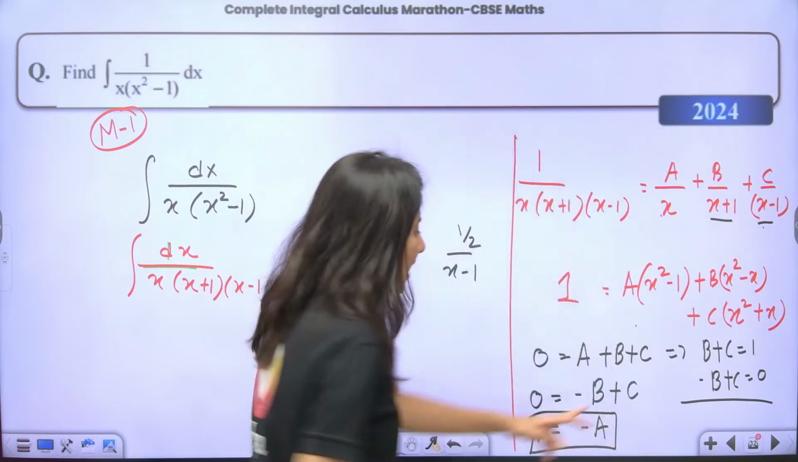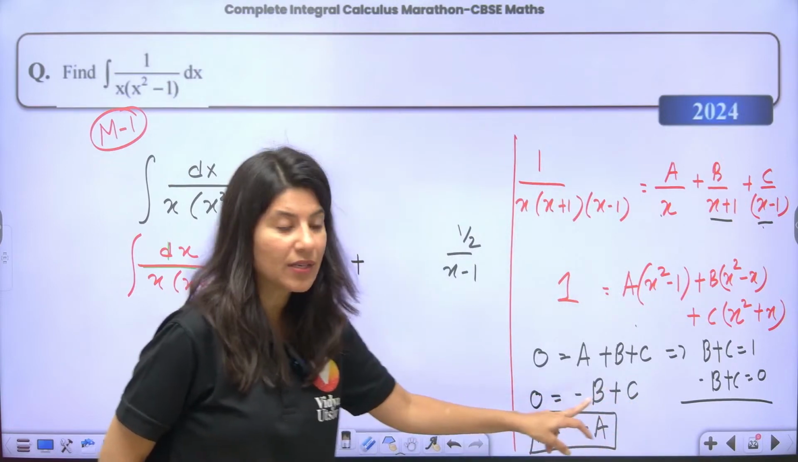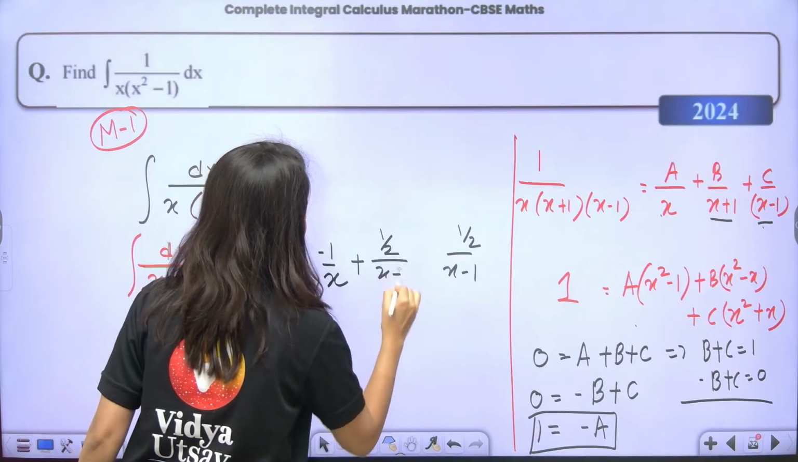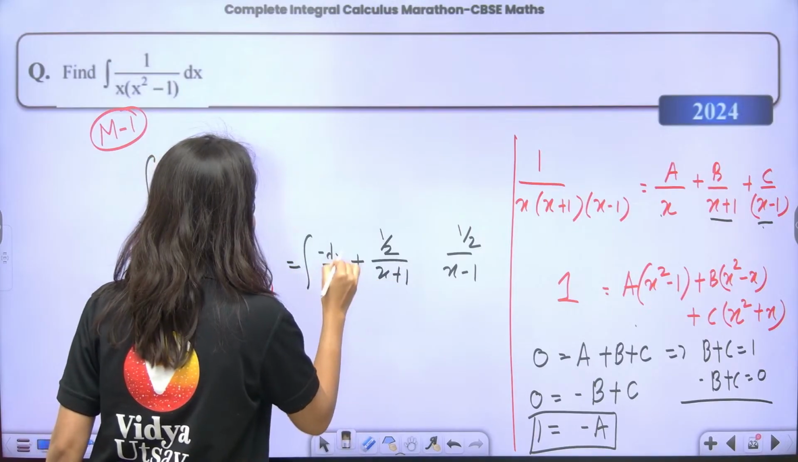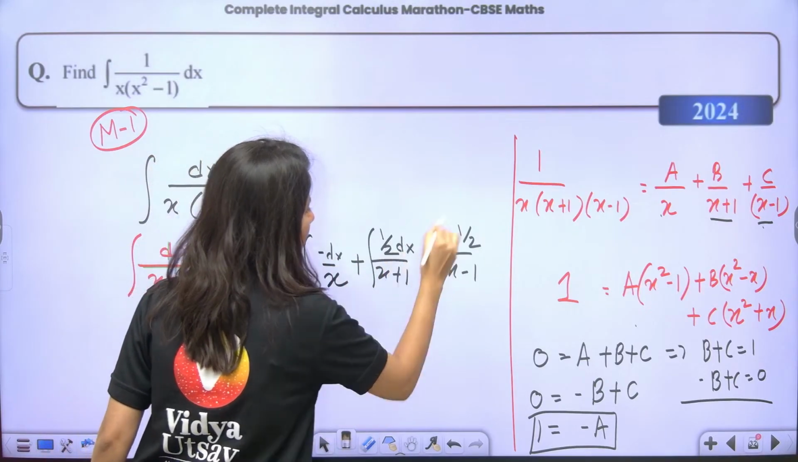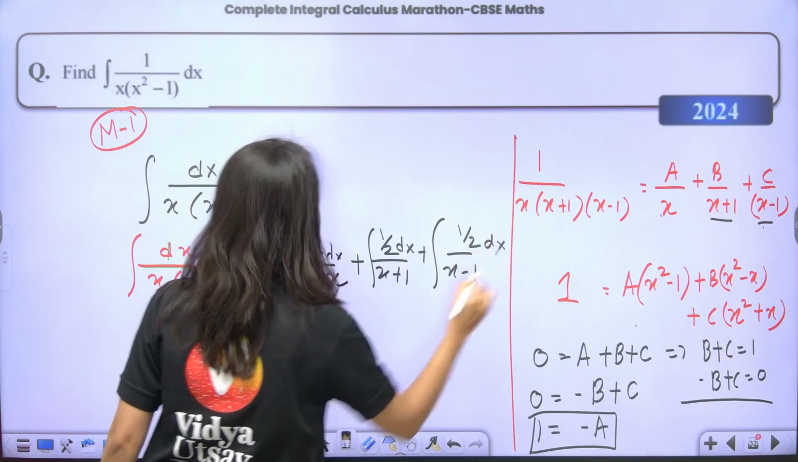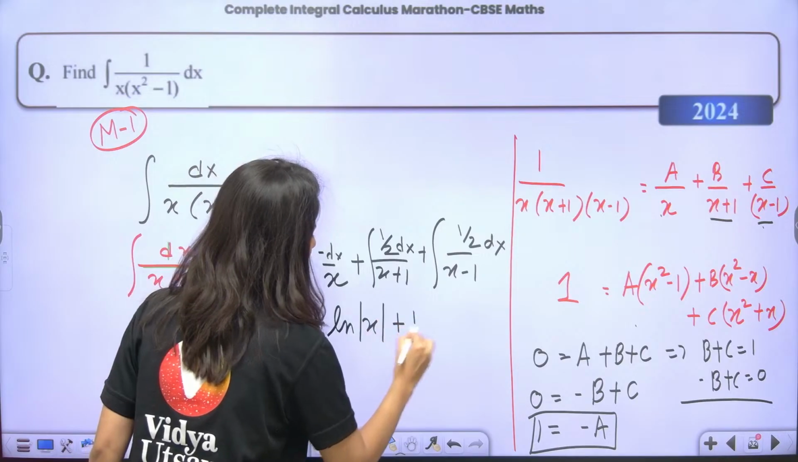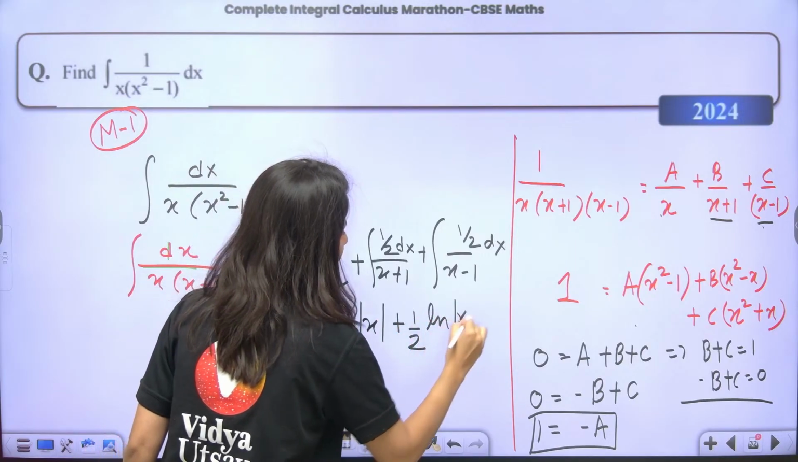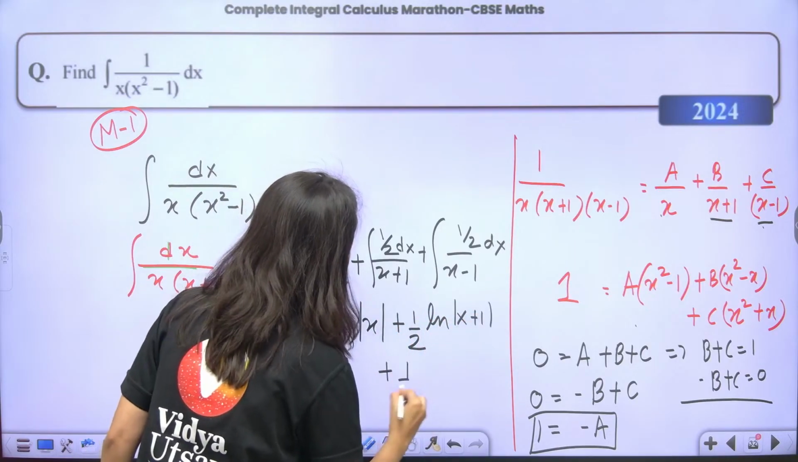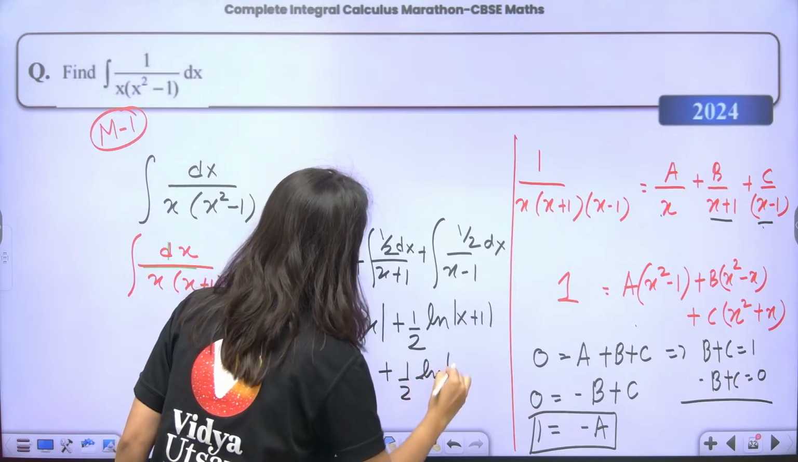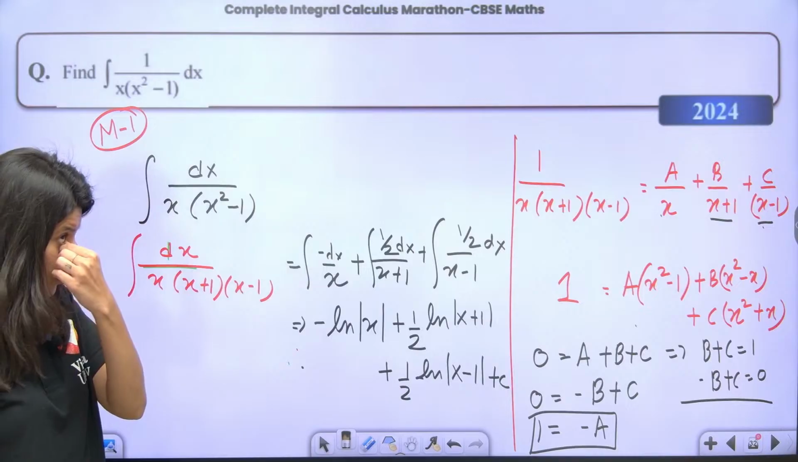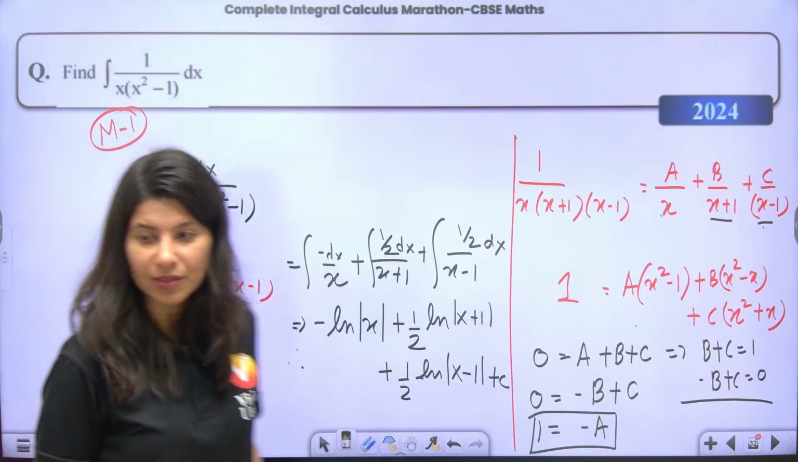If c is half, b and c are equal, right? B is also half. So this is half upon x plus 1. This is integral dx, integral dx, integral dx. So this is minus log of mod x plus half log of mod of x plus 1 plus half log of mod of x minus 1 plus c is the answer. Correct? Now, what we are going to do is we are going to arrange it.